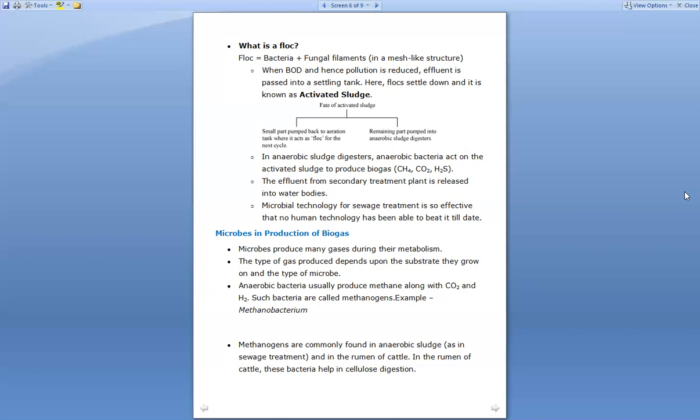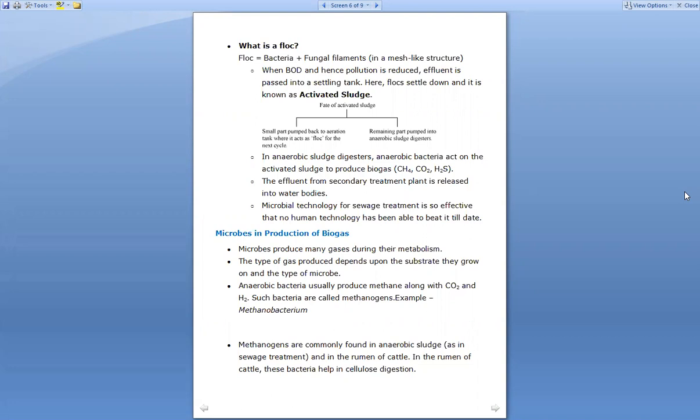So anaerobic bacteria, which work in the absence of oxygen, produce methane gas, and along with the methane gas they also produce two other gases. The first is carbon dioxide and the second is hydrogen. So those anaerobic bacteria which produce methane, CO2 as well as H2 are said to be methanogens, and the example of this type of bacteria is Methanobacterium.